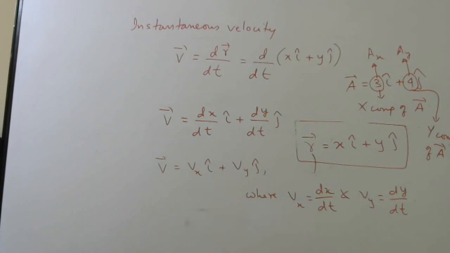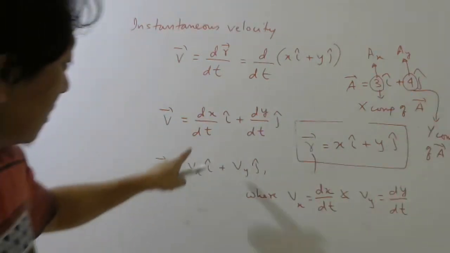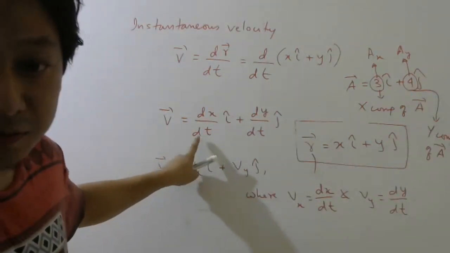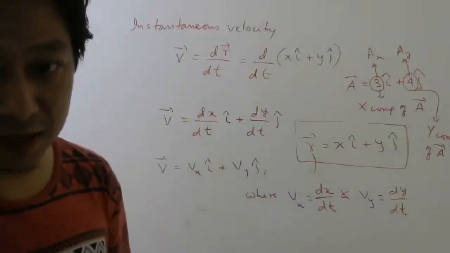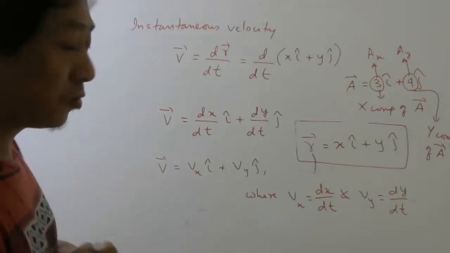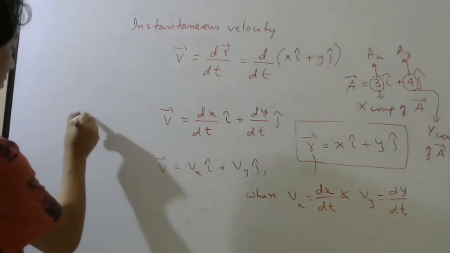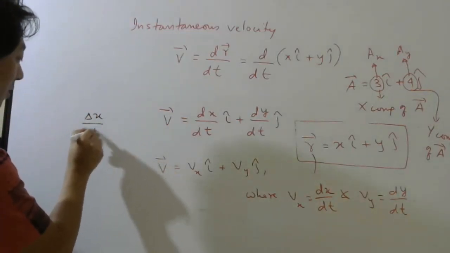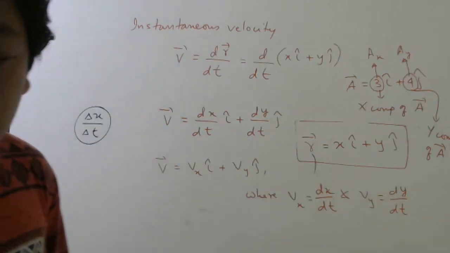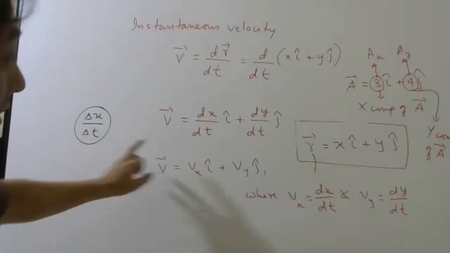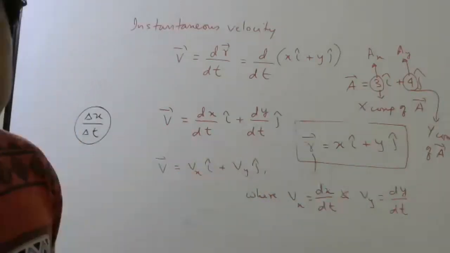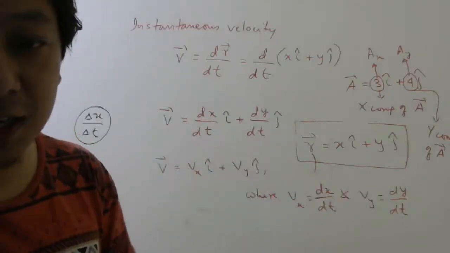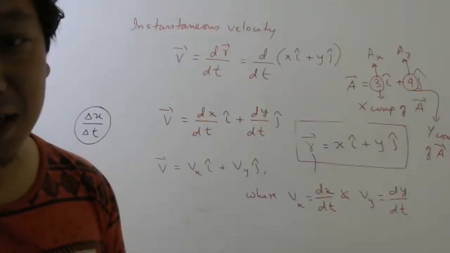Okay, students, write down. Someone was saying this is x component of velocity. That is also correct. X component of instantaneous velocity. Some of you were saying average. That was this one, delta x by delta t. This was your average velocity, x component of average velocity. This is x component of velocity because I have told you so many times, if I say only velocity, it means it is instantaneous velocity.